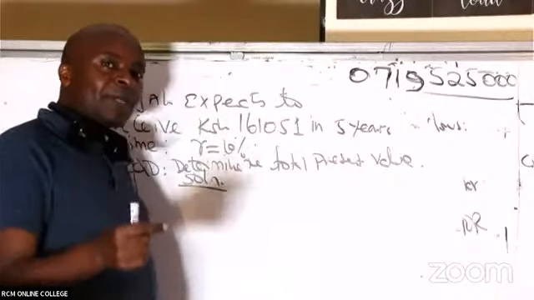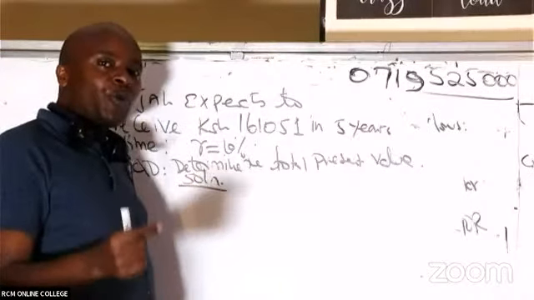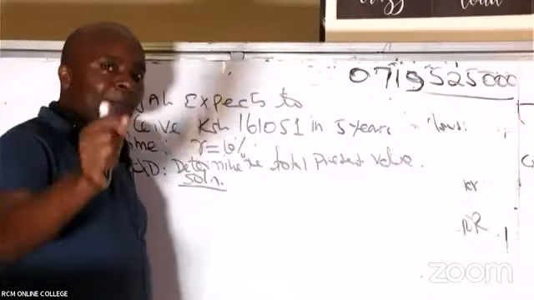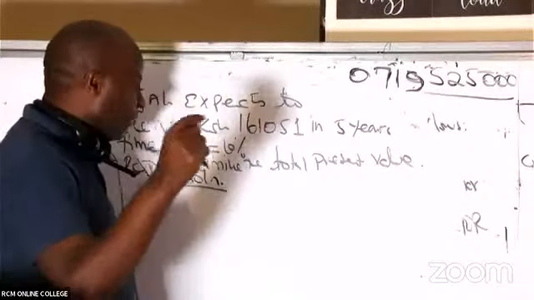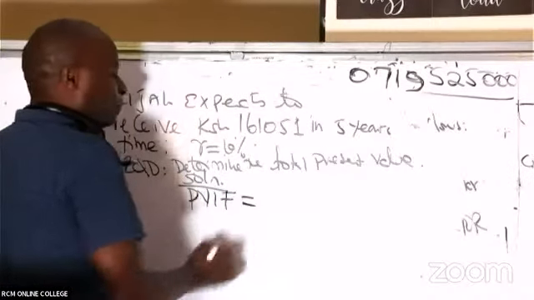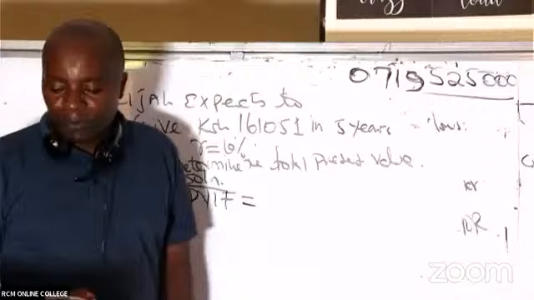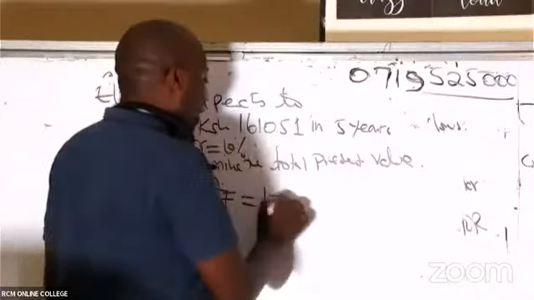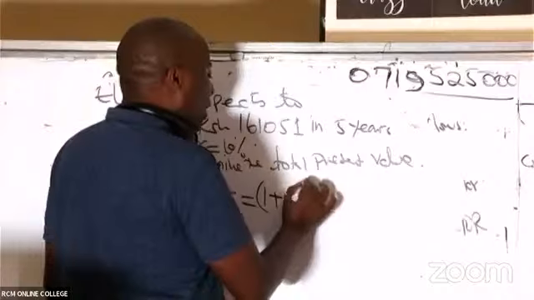If it's a lump sum cash flow, the next thing I will remember at the back of my mind is that to discount lump sums, we use PVIF. The first thing I will do is to compute what we call PVIF. And to get this PVIF, ladies and gentlemen, this is what we are doing. We are taking 1 plus R raised to negative n.